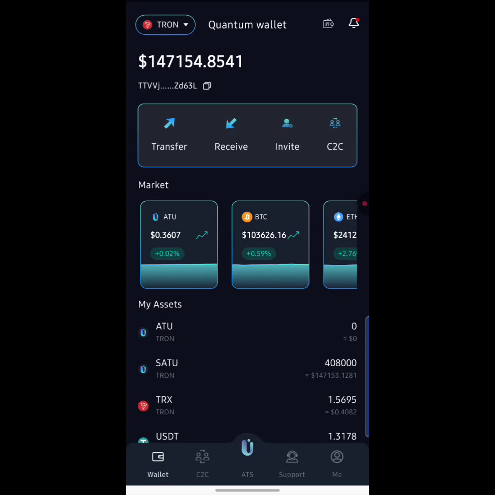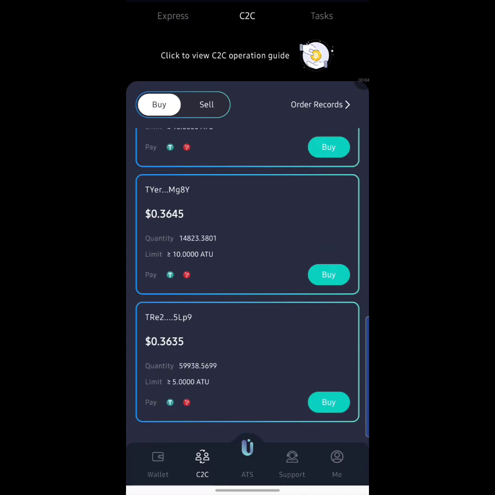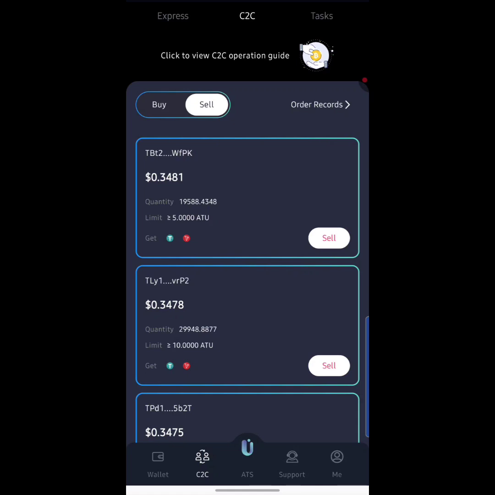As you can see up here, guys, a new functionality has been added to the app, which is the C2C function right here. It's more like the P2P where you get to buy and sell R2 tokens to various persons who are willing to buy or sell, guys. Before I show you all exactly how you can participate in the ATS function down below here to unlock your R2 tokens, I'm going to be looking at this C2C option right here, so I get to know more about it. I'm going to hit on it right now, guys. Boom. As you can see right here, guys, there are various persons who are buying and selling the R2 tokens over here. So let's say you actually want to buy R2 tokens.